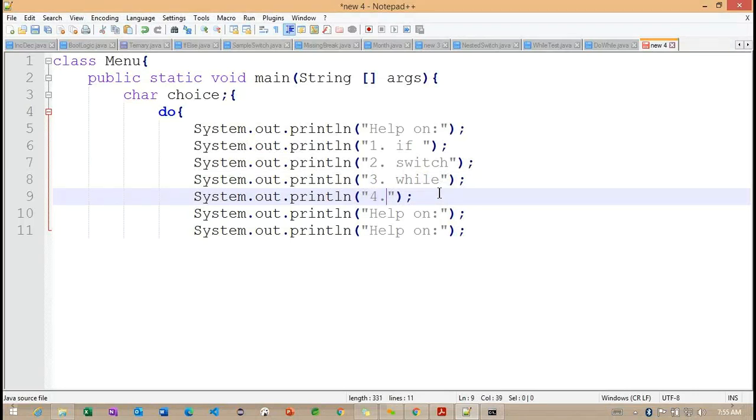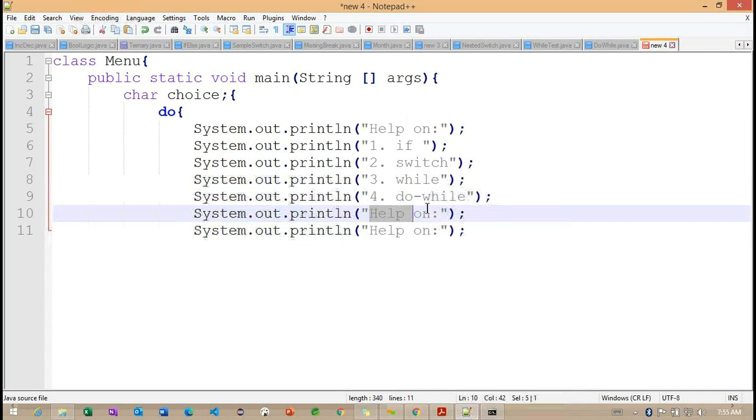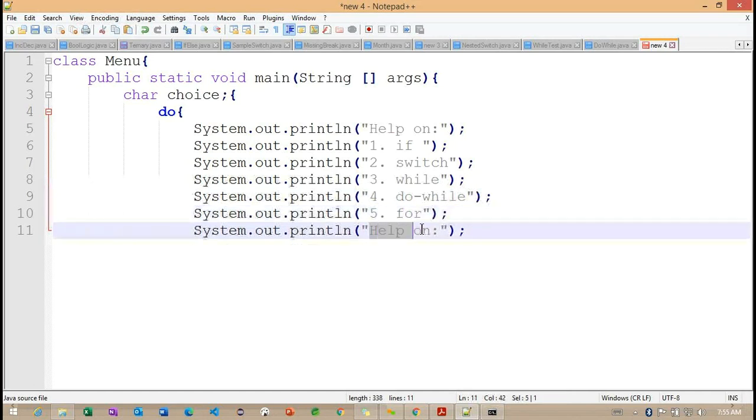For this fourth, we are going to check with the do while. For this fifth, we are going to check with the for loop here. And finally, choose one. So I'm defining this inside this particular do block here.